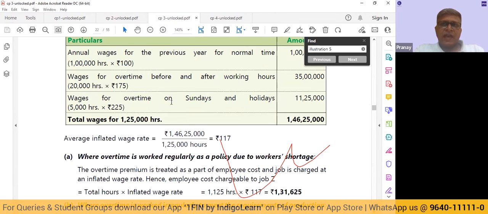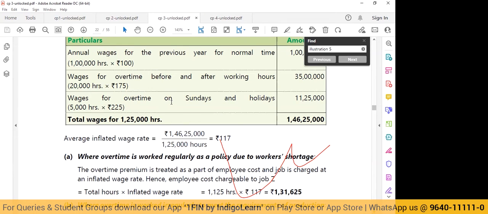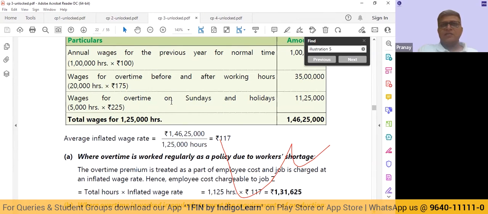That means even carrying out my regular activities, not only this specific job, but for carrying out other regular activities also, I'm having to do overtime. So it is not that because of this particular job Z, I am having to do overtime. When something is not specifically attributable, I cannot take it directly to the job. Normally I would have done some activity. That normal activity I'm having to pay at 100 also, and at 175 and 225 also. So just because a job is being carried out during overtime, it does not deserve to get more cost associated to that.